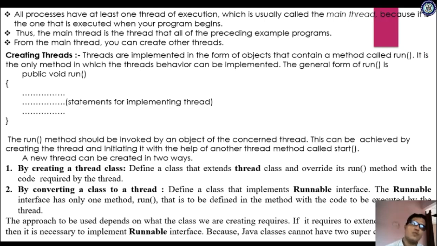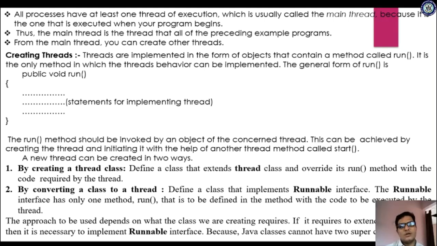To convert a class into a thread, first you have to define a class which implements the Runnable interface. Implements means you are inheriting an interface. Which interface are you inheriting? The Runnable interface.